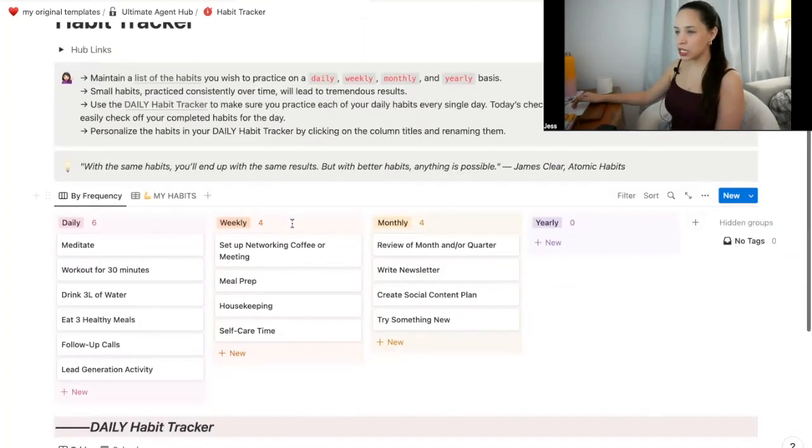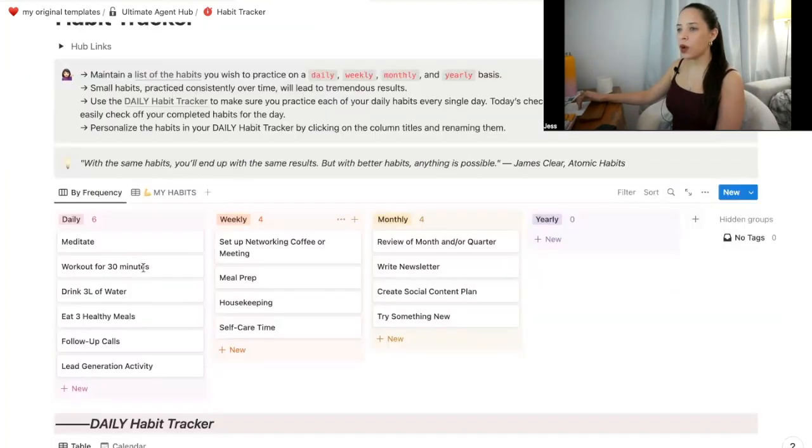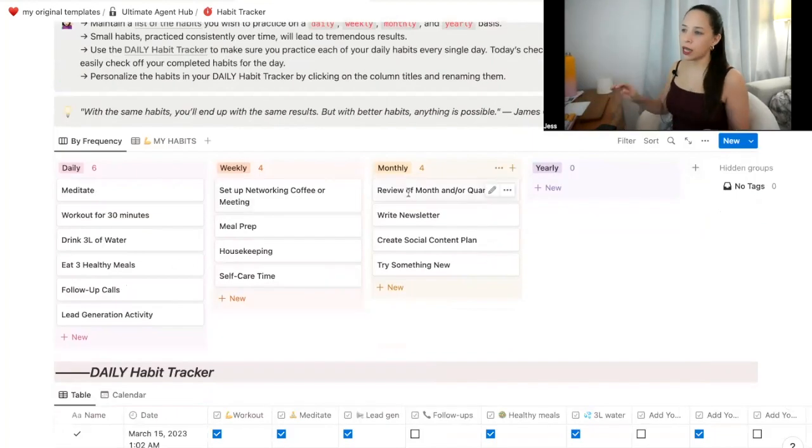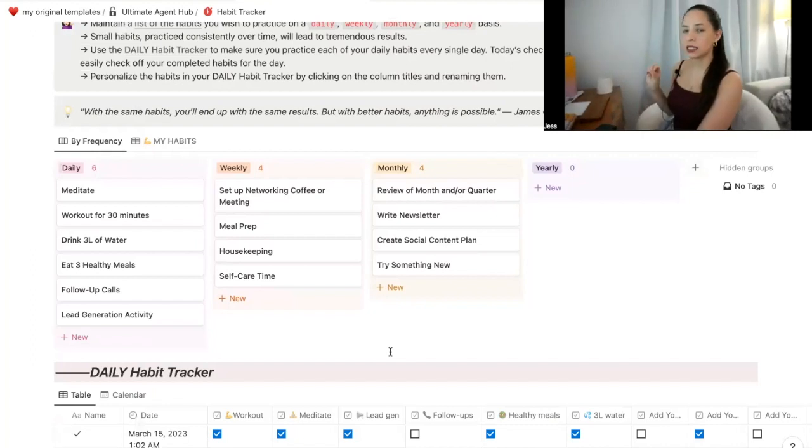So the first portion in the habit tracker here is to look at what habits you want to practice on a daily basis, on a weekly basis, on a monthly basis, and on a yearly basis. And I've created this really just as a nice visual display of those habits so that you can go in there and remind yourself what are those habits that I should be doing on a consistent basis every week, every month, and every year, right? So these are just examples. You want to personalize this obviously for your own life and your own habits.